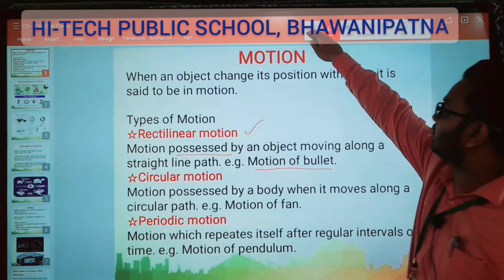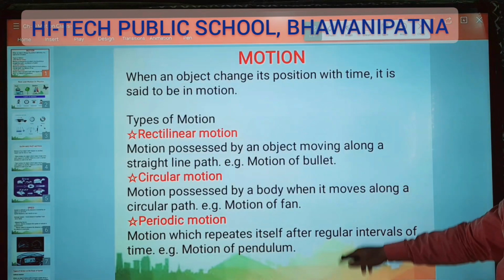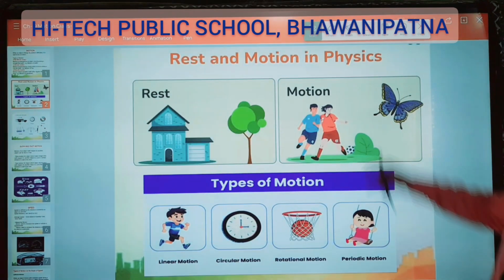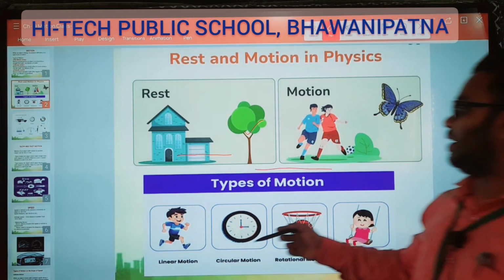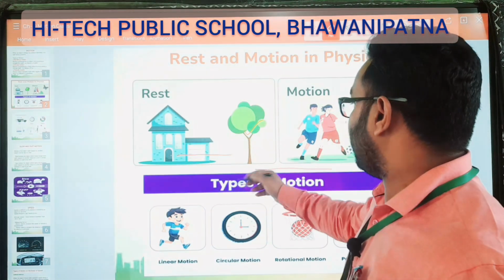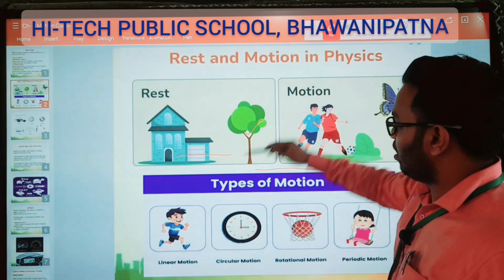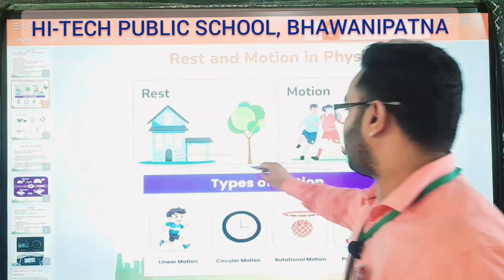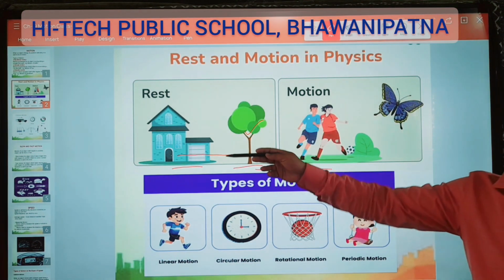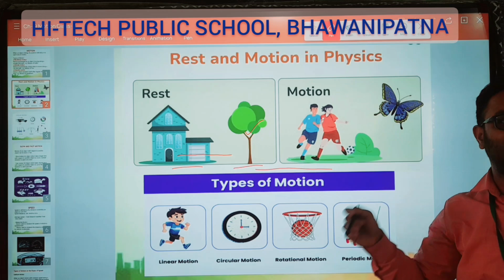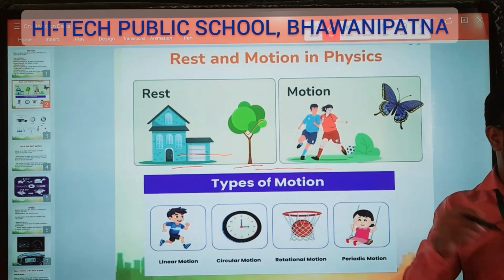Next, note down here. Here you see, these two things, this foam and this tree, are in a rest position because they are not moving, they are not changing their position with respect to time.